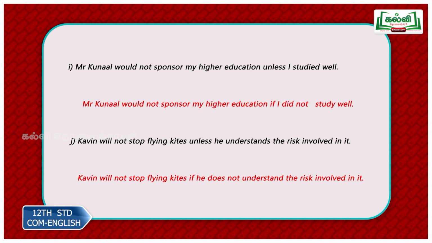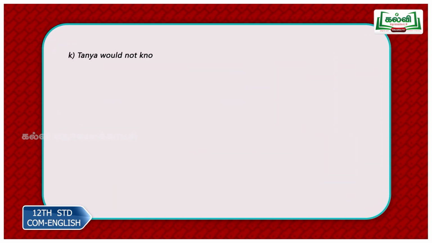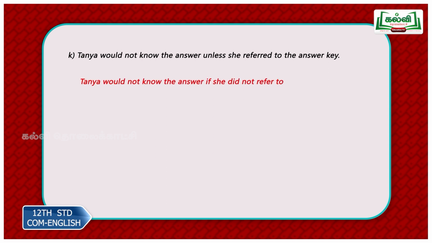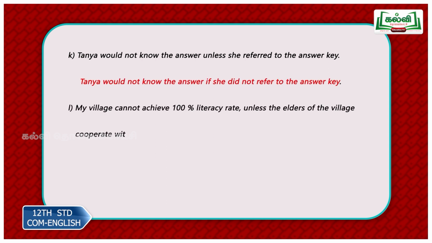Kavin will not stop flying kites unless he understands the risk involved in it. Kavin will not stop flying kites if he does not understand the risk involved in it. Tanya would not know the answer unless she referred to the answer key. Tanya would not know the answer if she did not refer to the answer key. So, the last sentence I leave it to you. You work on it.